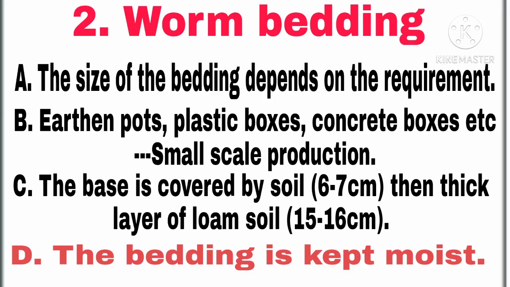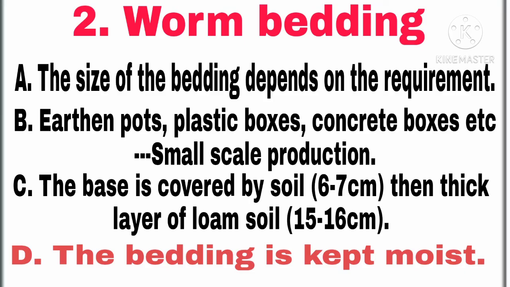So mainly you have to remember the size of the bedding is dependent on the requirement. For small scale production, earthen pots, plastic boxes, concrete boxes etc. can be used, and the base is covered by the soil followed by the loam soil, and the loam soil is a thick layer, and the bedding is kept moist.